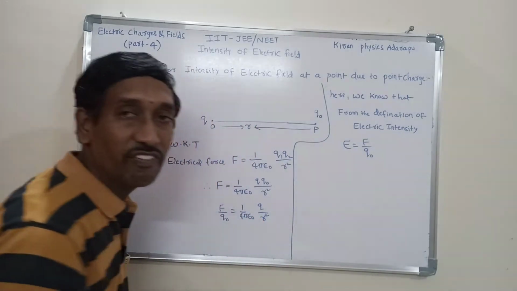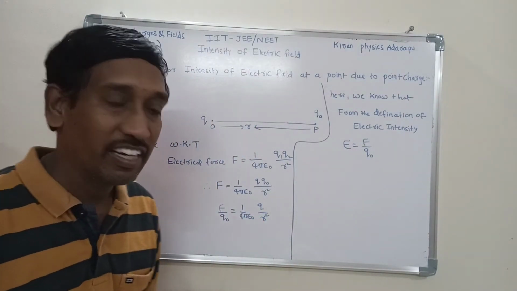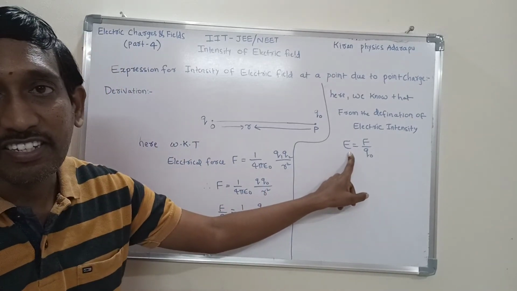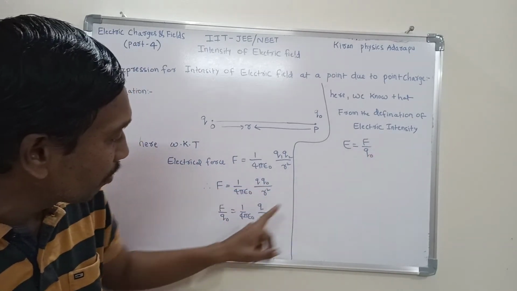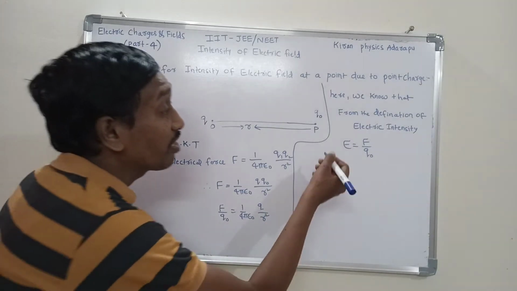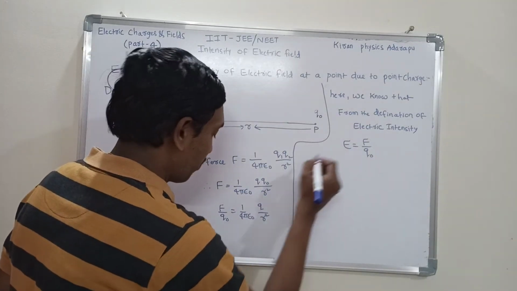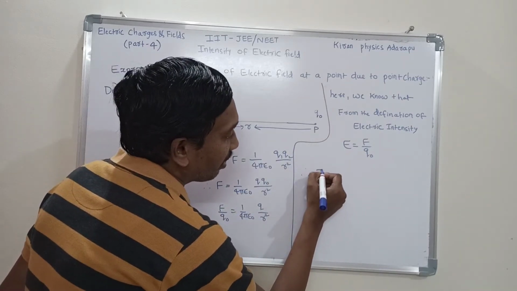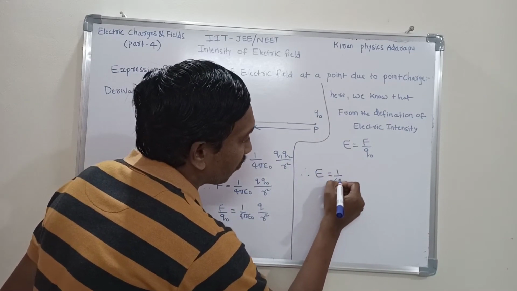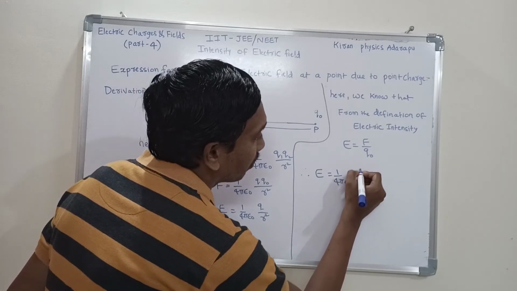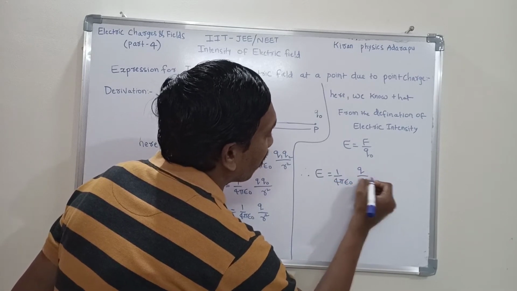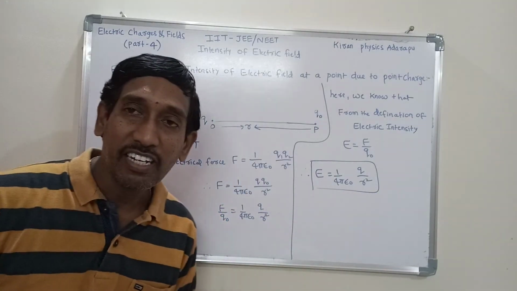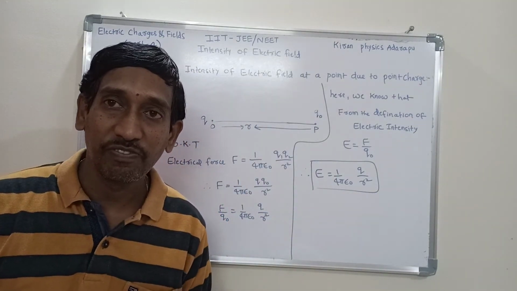This is the expression for electric intensity. In the expression, F by Q naught stands for electric intensity. Instead of F by Q naught, write E. Therefore E is equal to 1 by 4 pi epsilon naught into Q by R square. This expression is the expression for intensity of electric field.